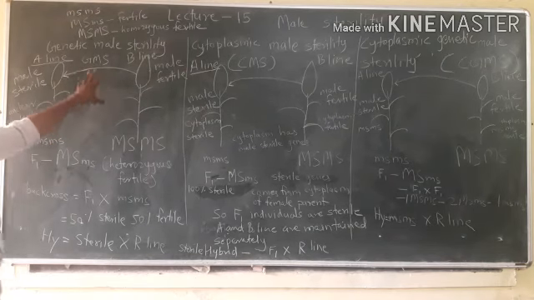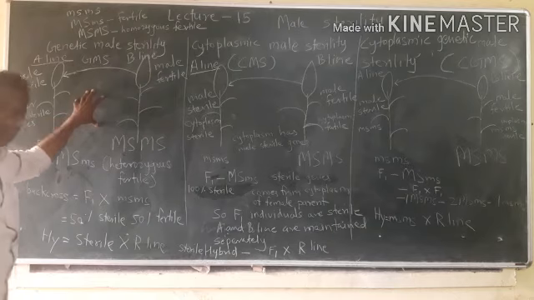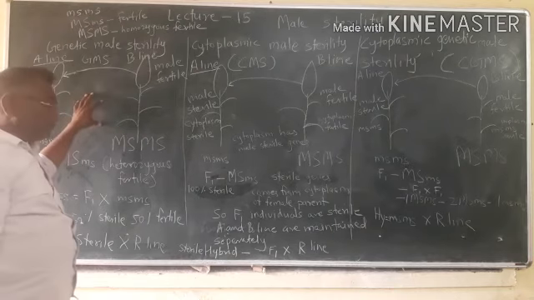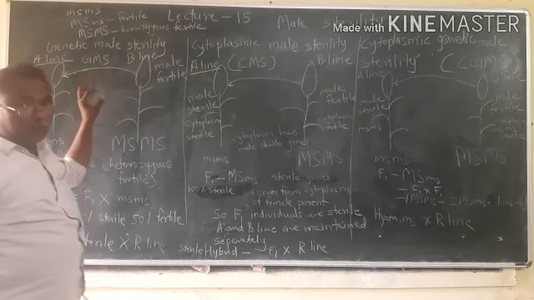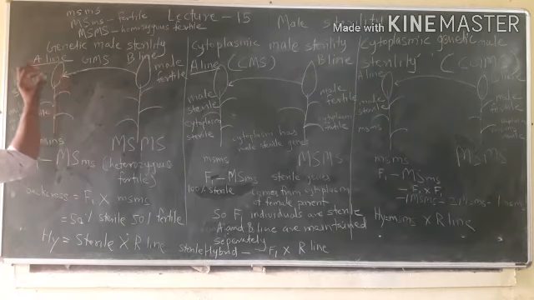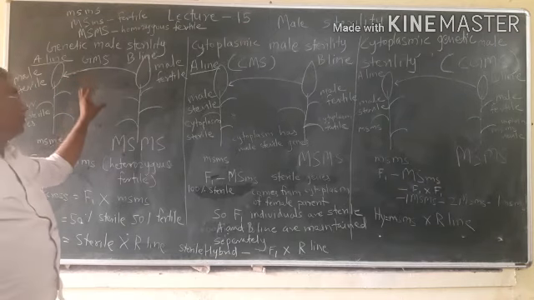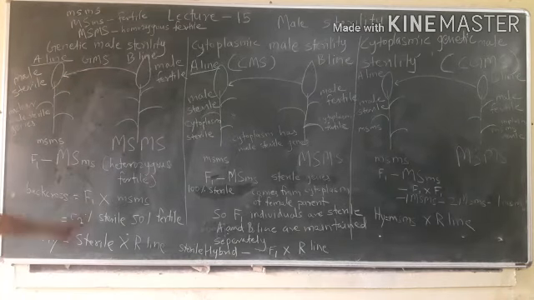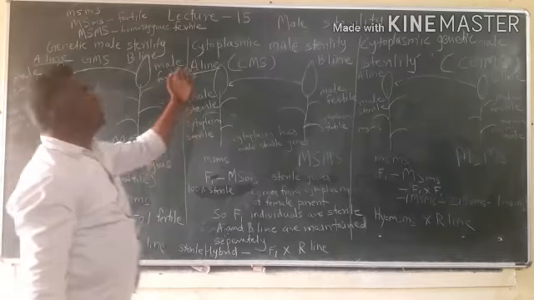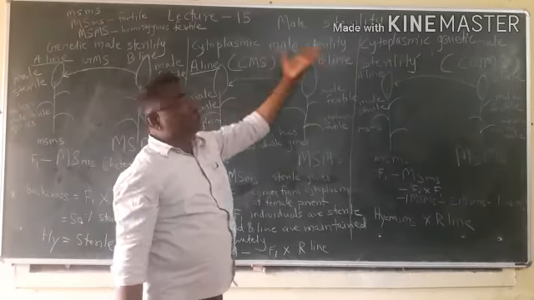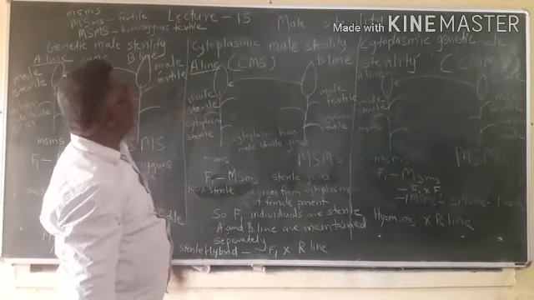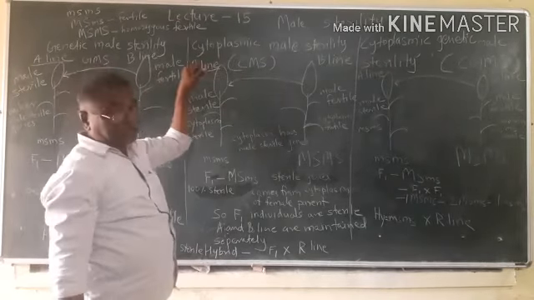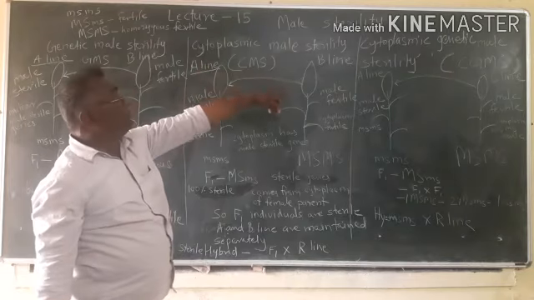Then this male sterility is unstable, not reliable. Environmental conditions such as sunlight and temperature will affect the male sterility. Then the second is cytoplasmic male sterility. This contains two lines, A line and B line.